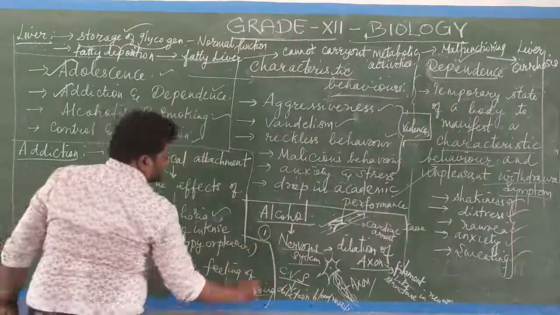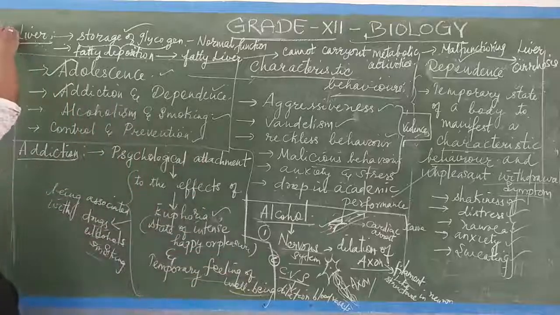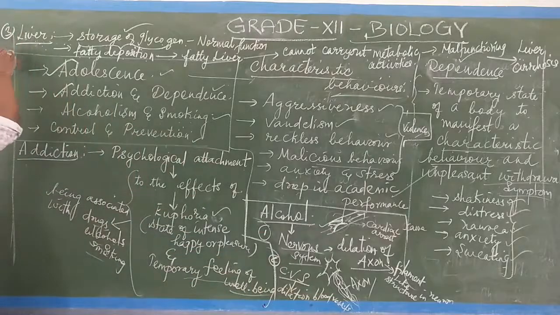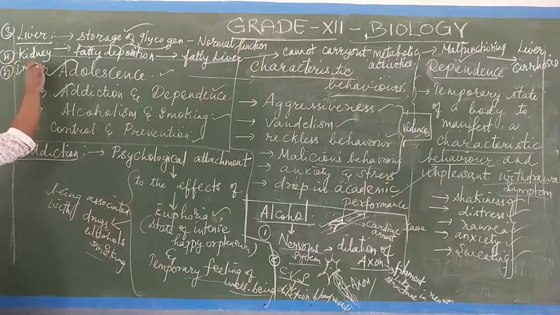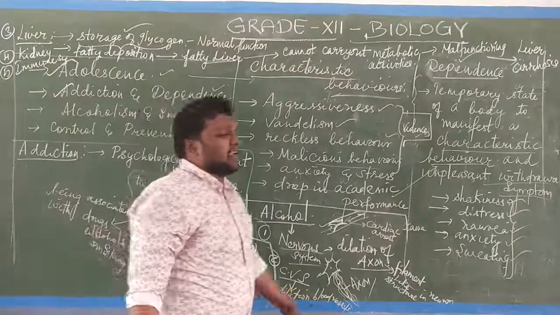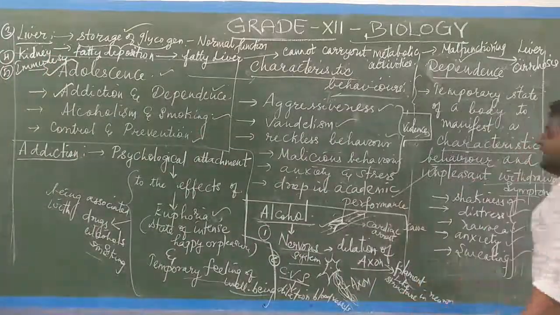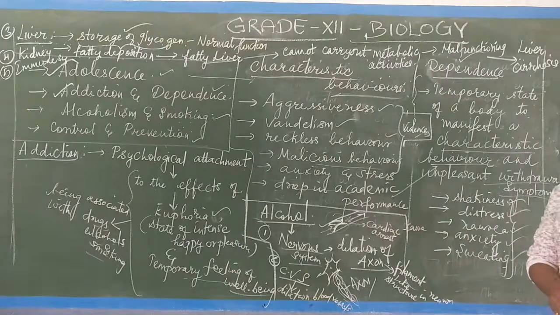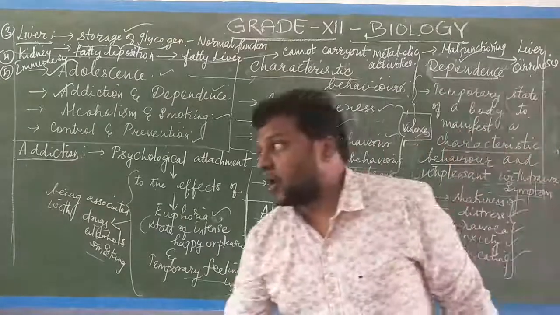So first, it affects the nervous system, and the cardiovascular system. The third one is the liver. The fourth one is again the kidney. And finally, the immune system will be affected. So these are the ill effects of taking alcohol.